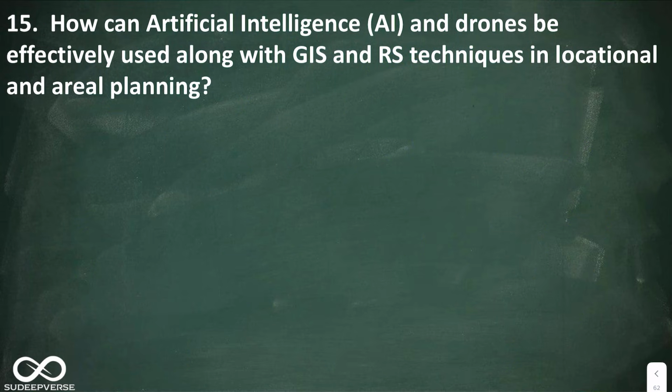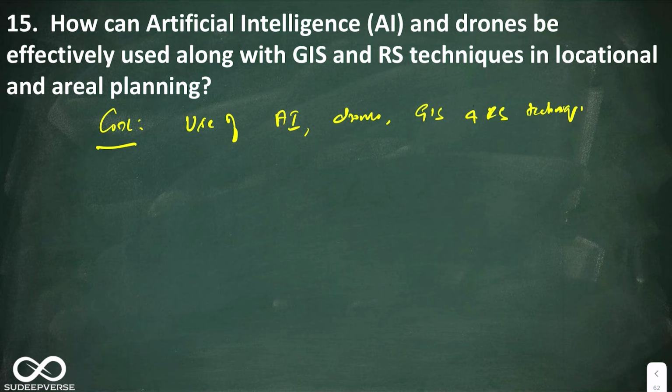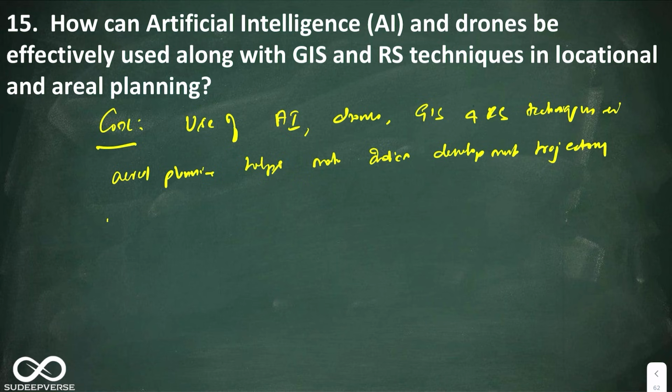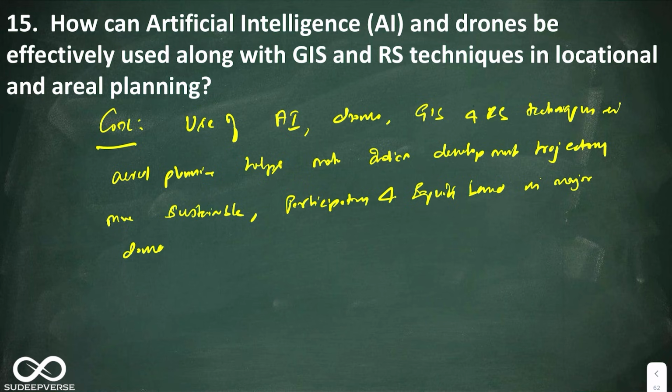All right. So let us go to the conclusion. So in the conclusion, you can say use of AI, drones, GIS and RS techniques in aerial planning helps make Indian development trajectory more sustainable, participatory and equity based in major domains of the economy such as urban planning, agriculture and disaster management.